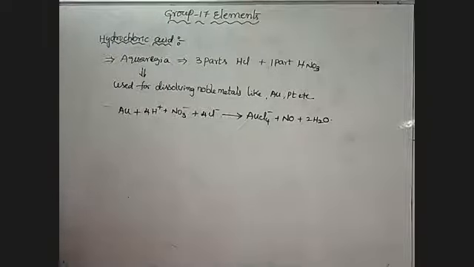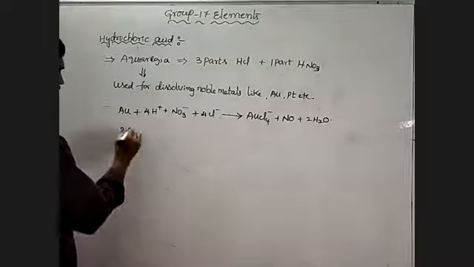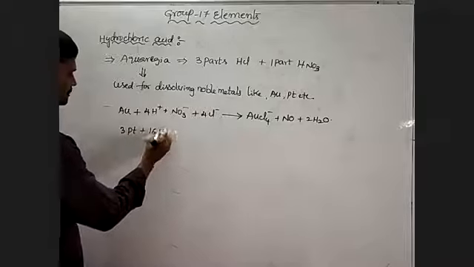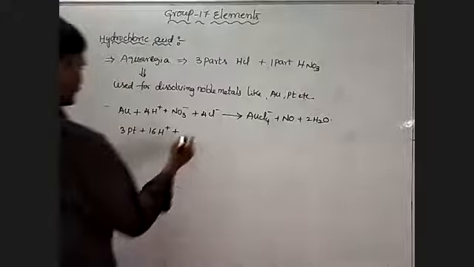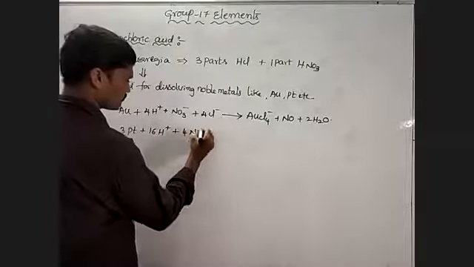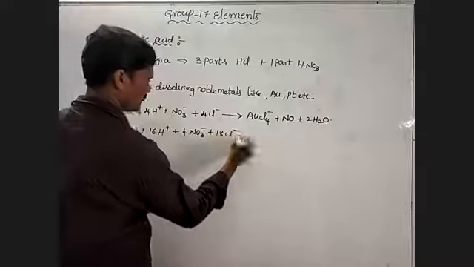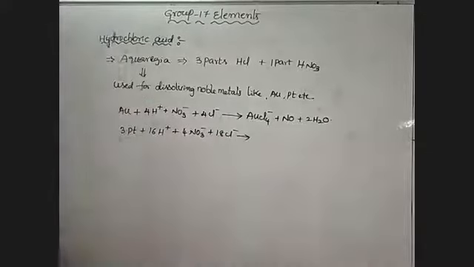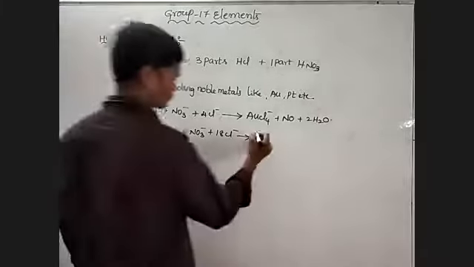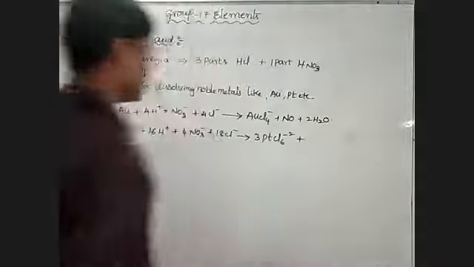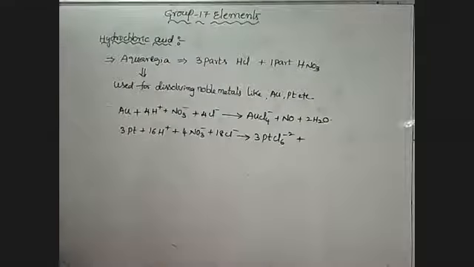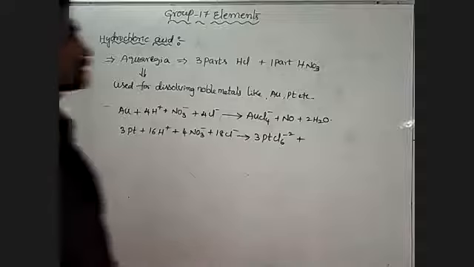So next one, 3 moles of platinum combines with 16 moles of H plus ion and 4 NO3 minus and chloride ion Cl minus. So it forms PtCl6 minus 2, nitric oxide and water.